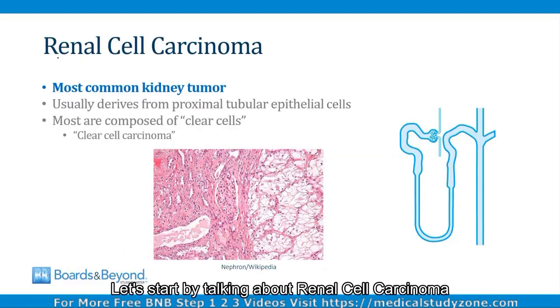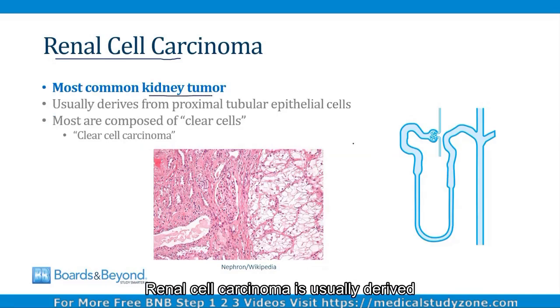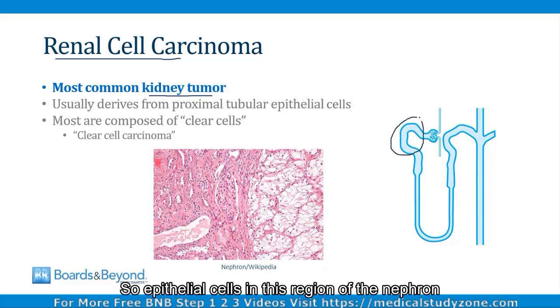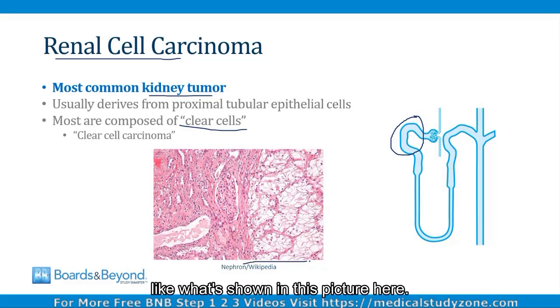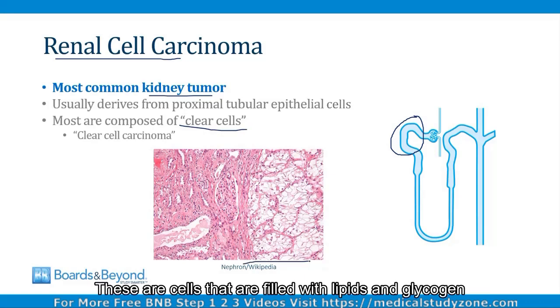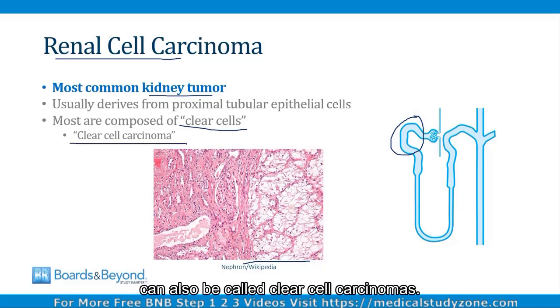Let's start by talking about renal cell carcinoma, which is the most common form of kidney tumor. Renal cell carcinoma is usually derived from proximal tubular epithelial cells, so epithelial cells in this region of the nephron. And most renal cell carcinomas are composed of clear cells, like what's shown in this picture here. These are cells that are filled with lipids and glycogen, and for this reason, most renal cell carcinomas can also be called clear cell carcinomas.